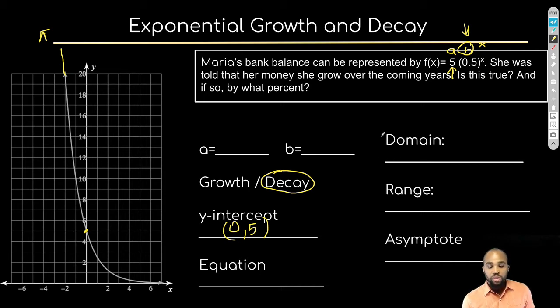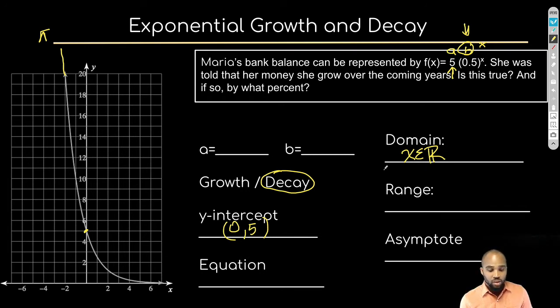So since it goes all the way to the left and all the way to the right, we're including all the real numbers. How do you represent that? All real numbers. So x such that x is all real numbers. This is how it's read on your test, and oftentimes you'll see it that way.